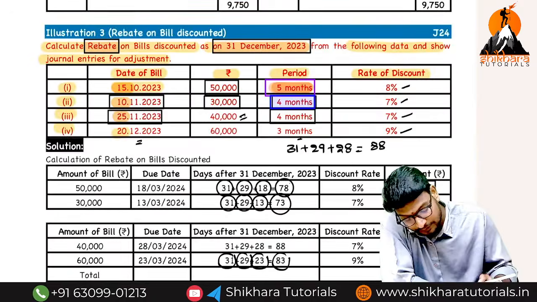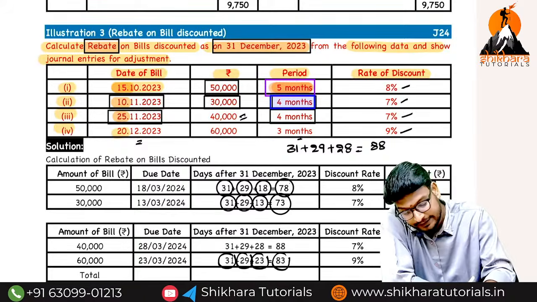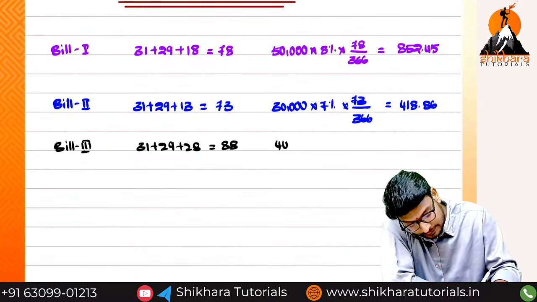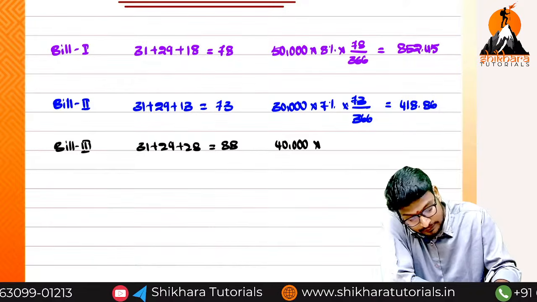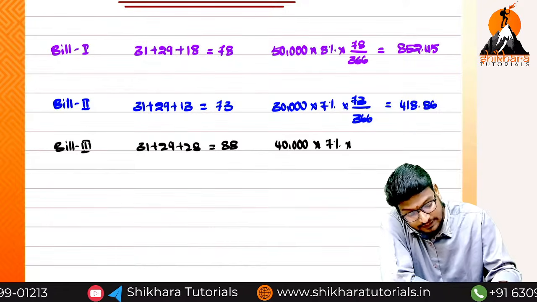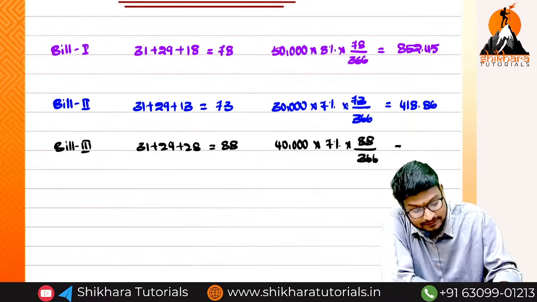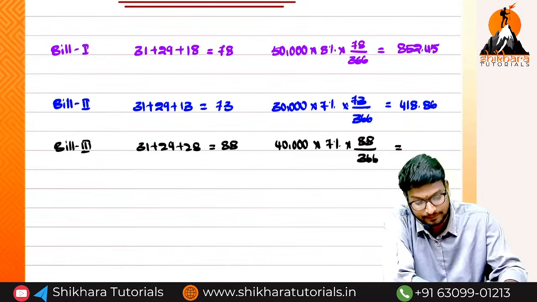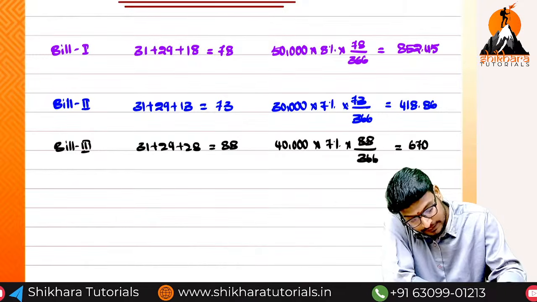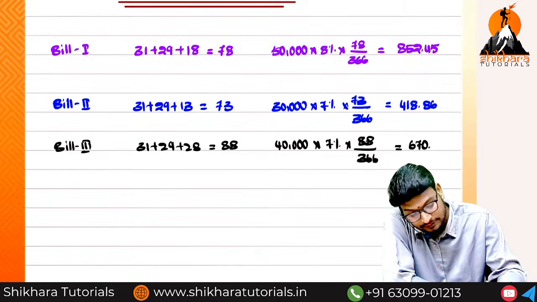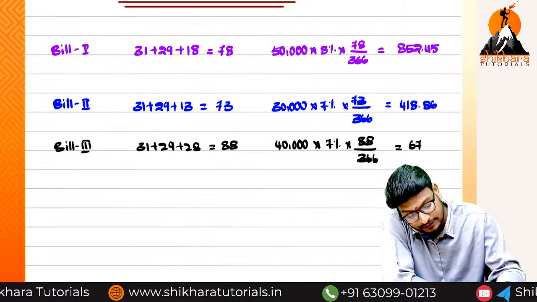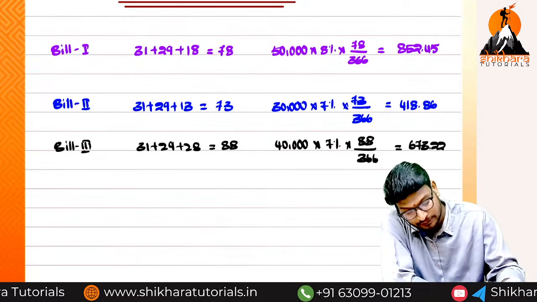What is the bill amount? 40,000. What is the rate? 7%. So 40,000 into 7% into 88 divided by 366. That is equal to 673.22.